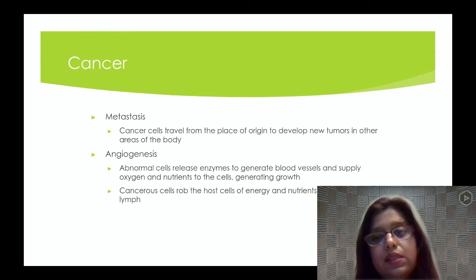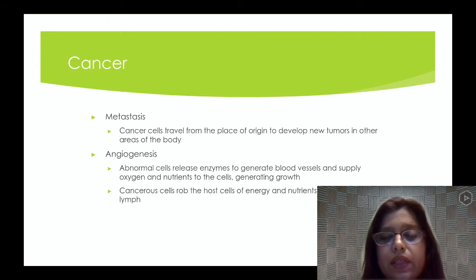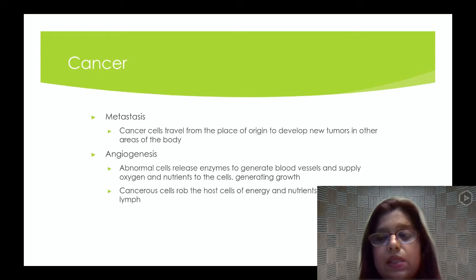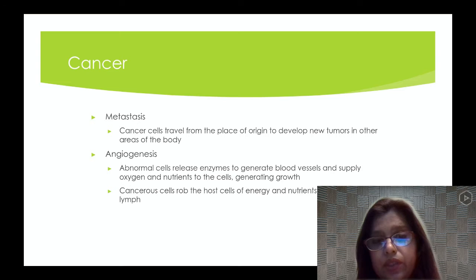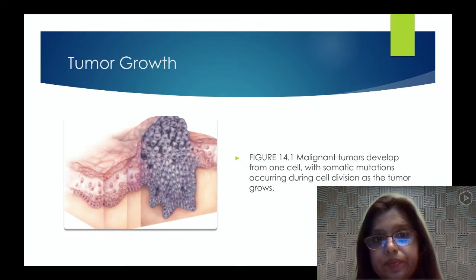So what happens is these cancer cells proliferate, increase, form a tumor, then go to other places through metastasis, and new blood vessels are forming. So that is all cancerous, and we have to find a treatment to remove it, either do surgery or give medication to kill those cells. That's the treatment for that.